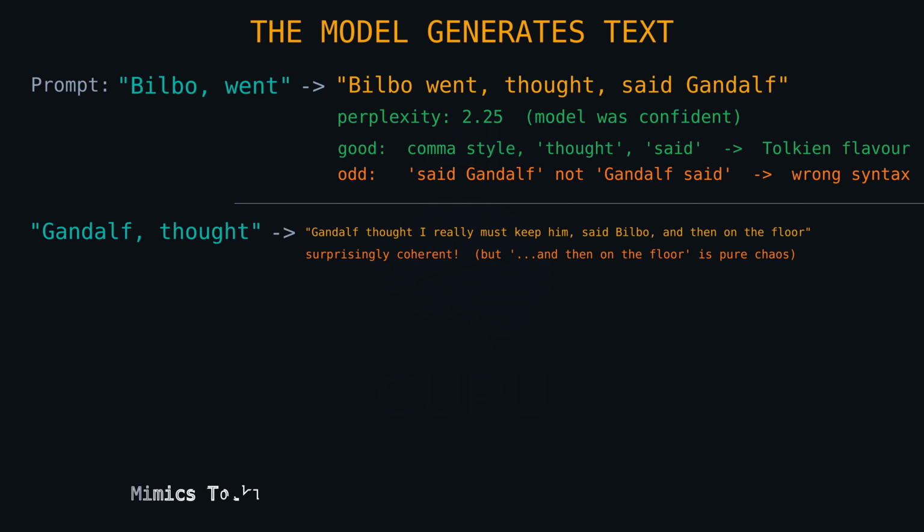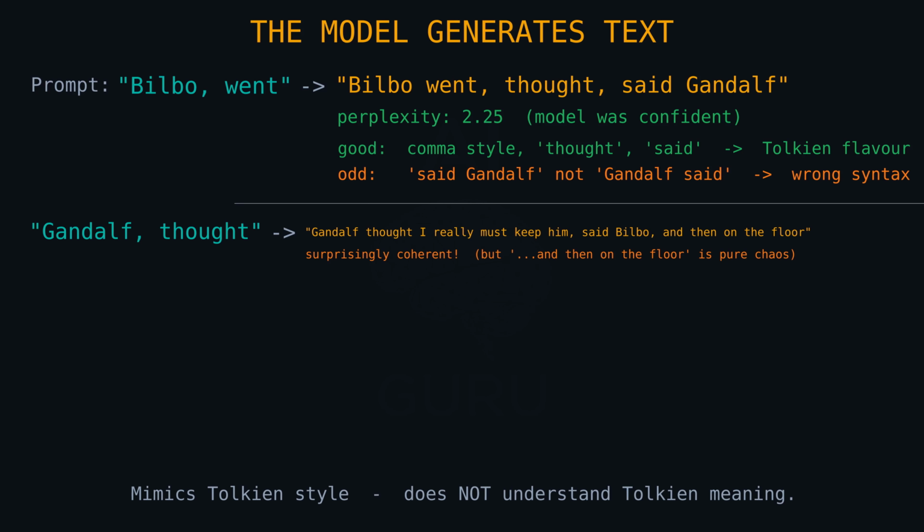You have the comma usage. You have "thought." You have "said Gandalf." But grammatically, ideally, it should be "Gandalf said," not "said Gandalf" at the end of a sentence like that. It's mimicking the style without understanding the syntax. And if you look at the perplexity score, it's about 2.25. That's actually quite low, meaning the model was fairly confident in that weird sentence.